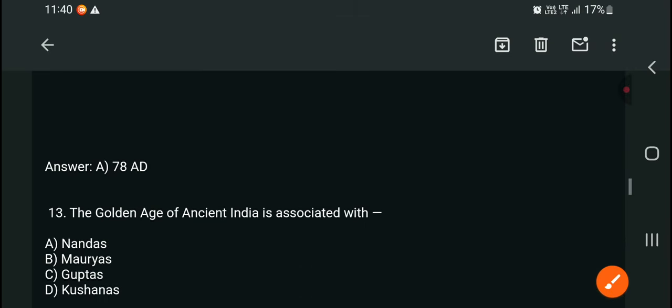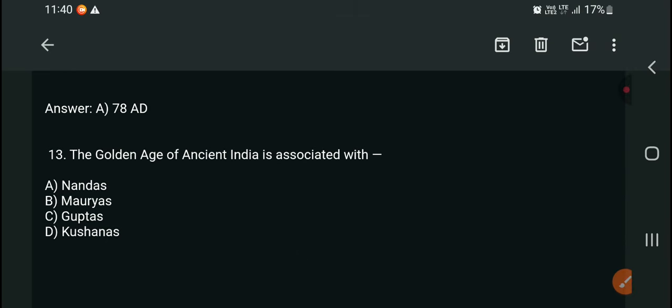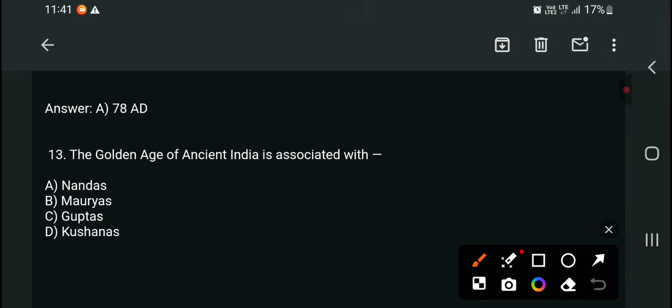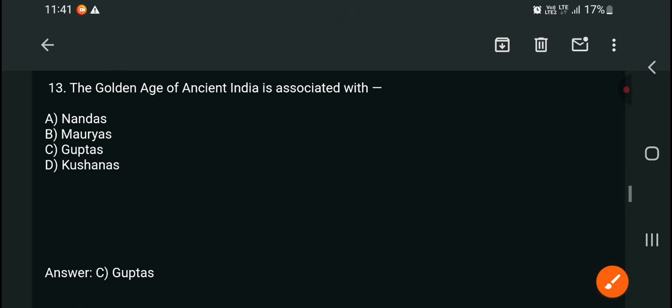Yes, right. Then question number 13. The golden age of ancient India is associated with the Nandas, Mauryas, Guptas, or Kushanas. This is also an important and basic question. Guptas, golden age, also very important. Yes, right answer.